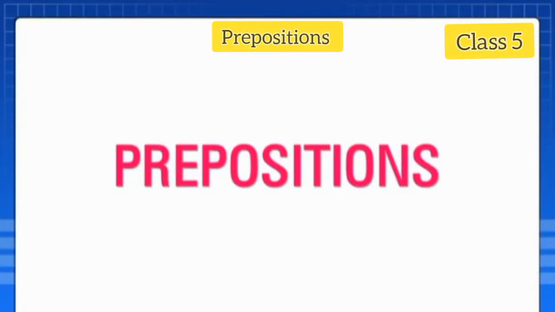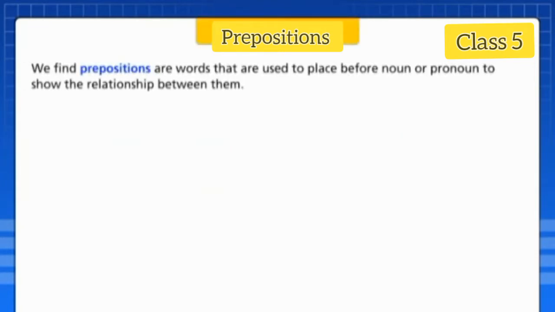Prepositions. We find prepositions are words that are used before a noun or pronoun to show the relationship between them.